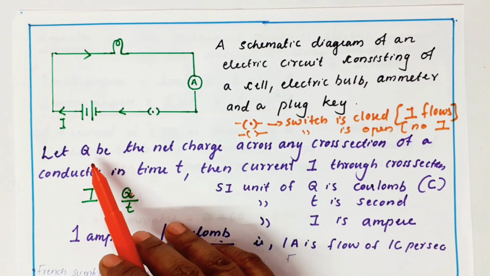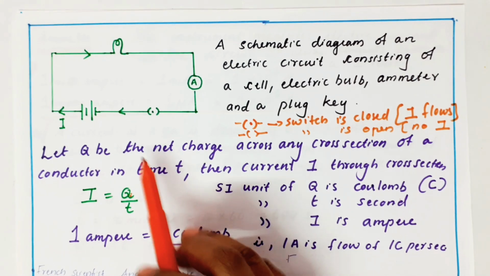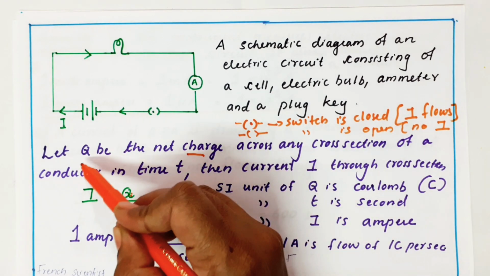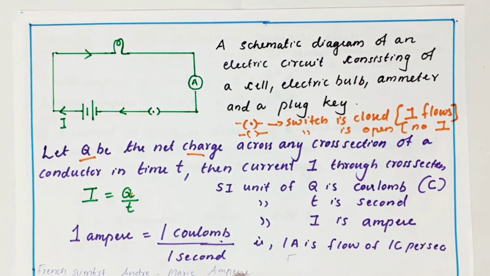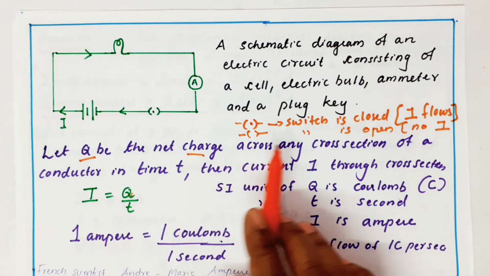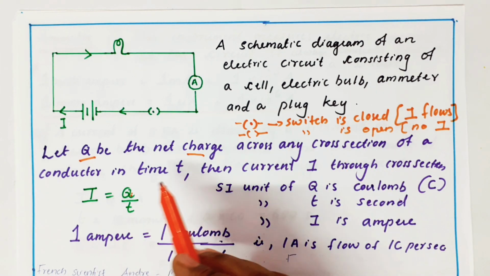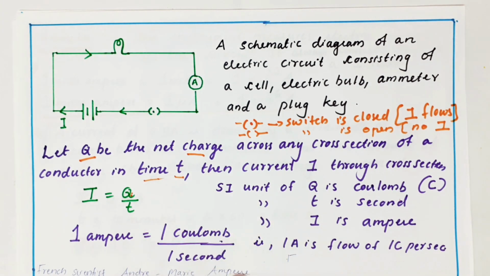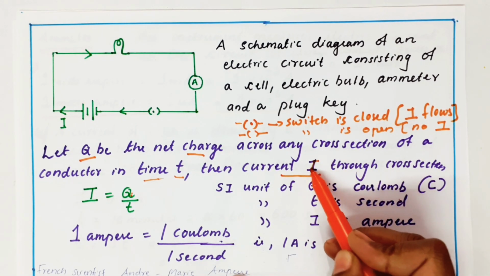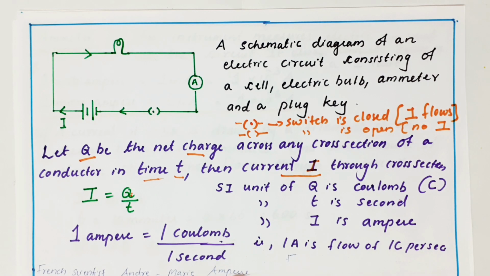Now, I'll go for a mathematical expression. Let Q be the net charge. So, you got two ideas now. Charge symbol is Q. Q be the net charge through any cross section of a conductor in a time t. Then current I. So you are getting a new letter I. I is the symbol of current.